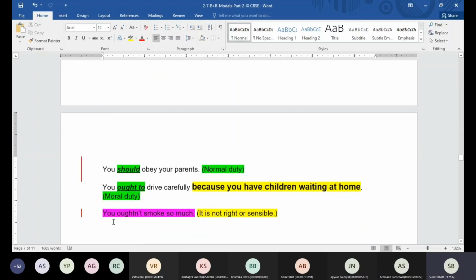Now we have the sentence here, you ought not smoke so much. When you say you ought not smoke so much, we are saying it is not the right thing or sensible thing. So that's why the person should stop smoking. That's what we are trying to say.